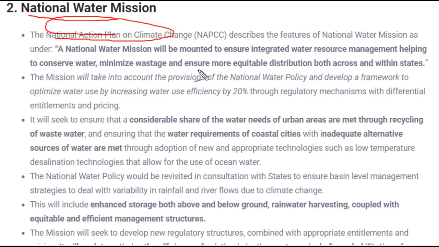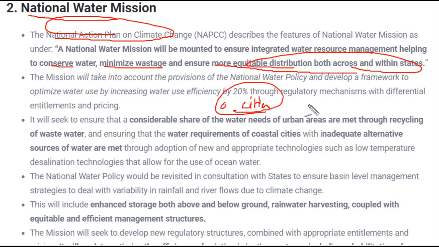Okay. So this National Action Plan on Climate Change launched the National Water Mission in order to conserve water, minimize wastage and ensure more equitable distribution, both across and within cities. What happens is that somewhere the distribution of fresh water is not equal, although the requirement is different. If we compare the requirement of water in cities and villages, or from city to city, it differs. So this water distribution should be equitable and done properly. For that very purpose, this National Water Mission was launched.